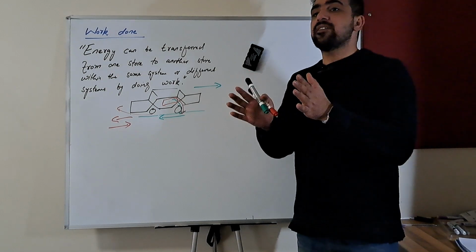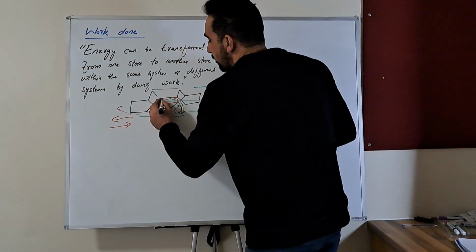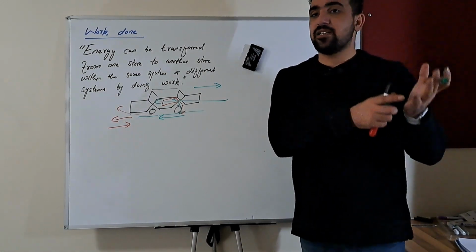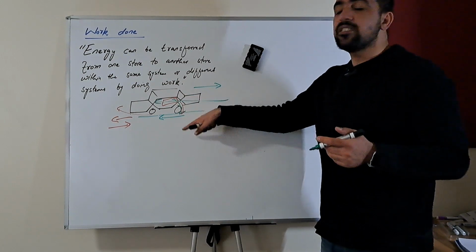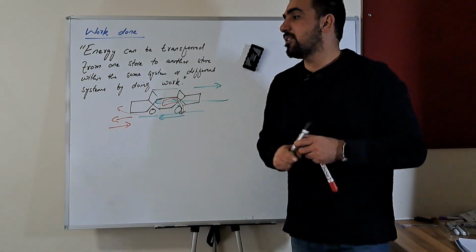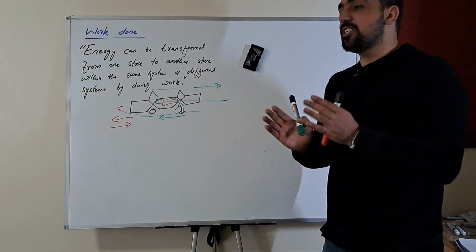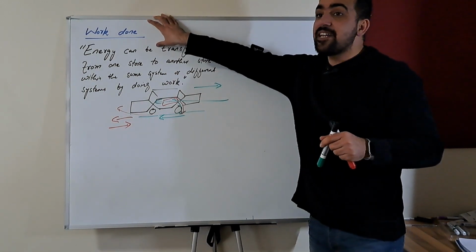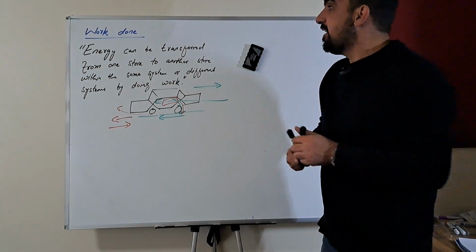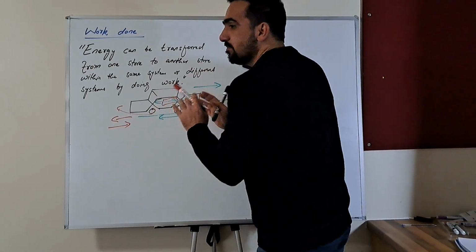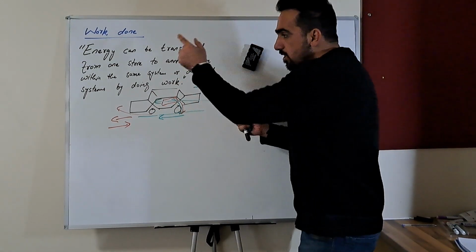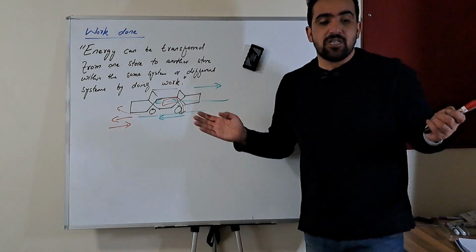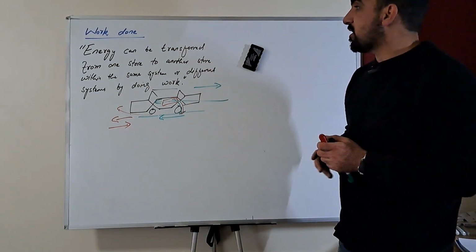Similarly, when a car is moving, there is also a frictional force acting on it from the air and from the road, and the tires of the car get warm because the kinetic energy is continuously transferring to another energy store. And this transfer of energy, this stopping of the car, why did the car stop? Because we say work has been done on the car for it to be stopped. By work done, who did the work? The frictional force. And by work done, we mean that energy has been transferred. So that's how energy transfer happens.